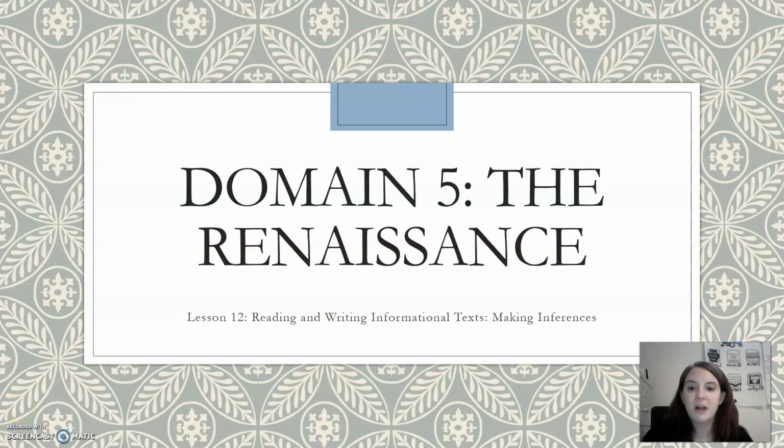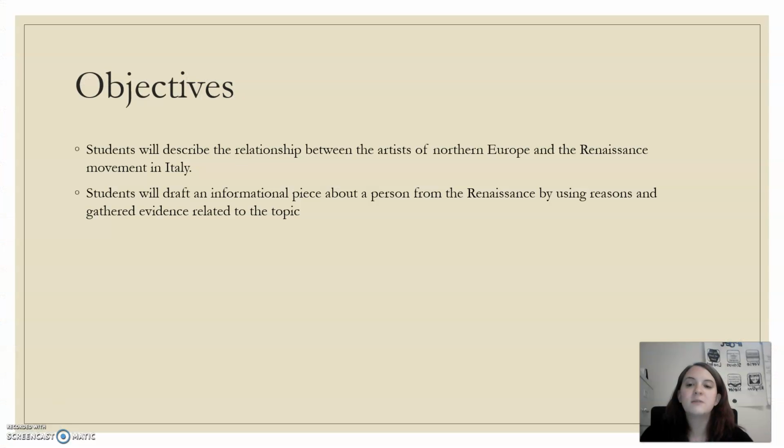We are on Domain 5, Lesson 12, Reading and Writing Informational Text and Making Inferences. Our objectives for today's lesson are to describe the relationship between the artists of Northern Europe and the Renaissance movement in Italy, and we're also going to draft an informational piece about a person from the Renaissance.